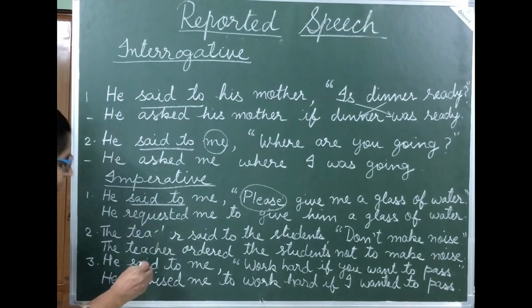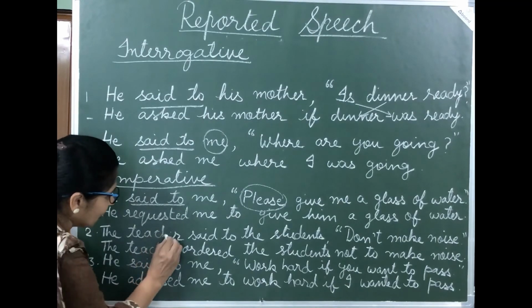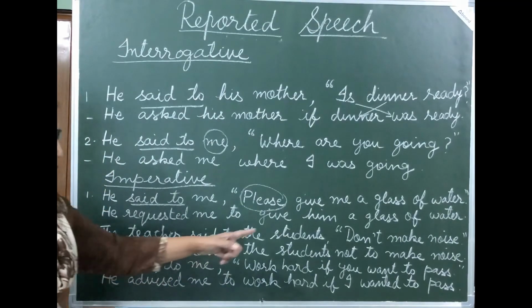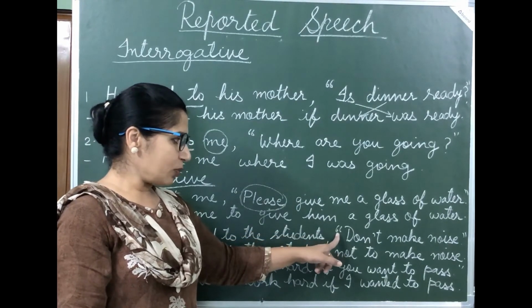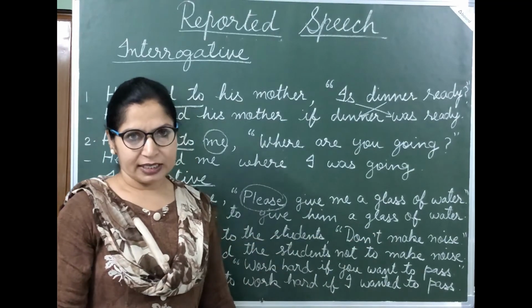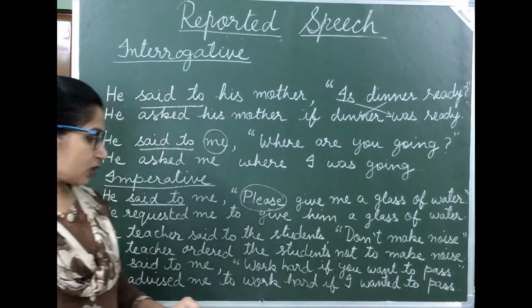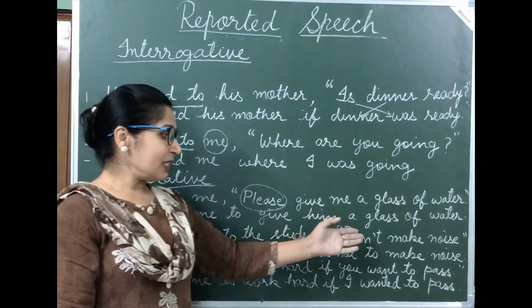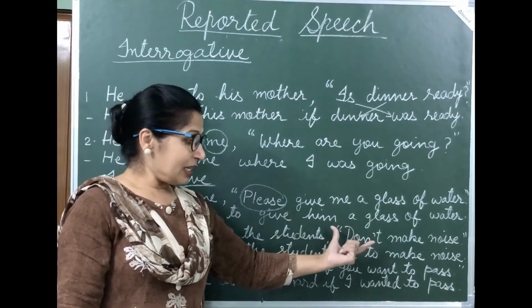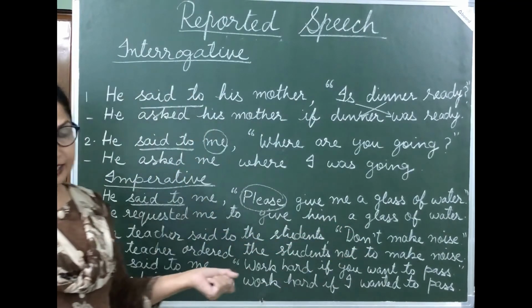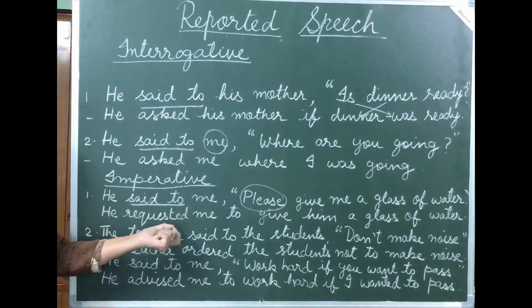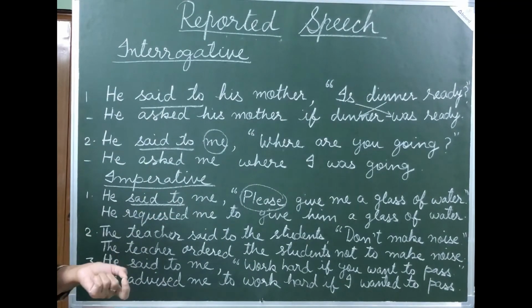Next one, the teacher said to the students, comma, inverted comma start, "Don't make noise." Full stop, inverted commas close. Now students, this "don't" tells us that it is a negative sentence. So now the teacher is ordering the students.